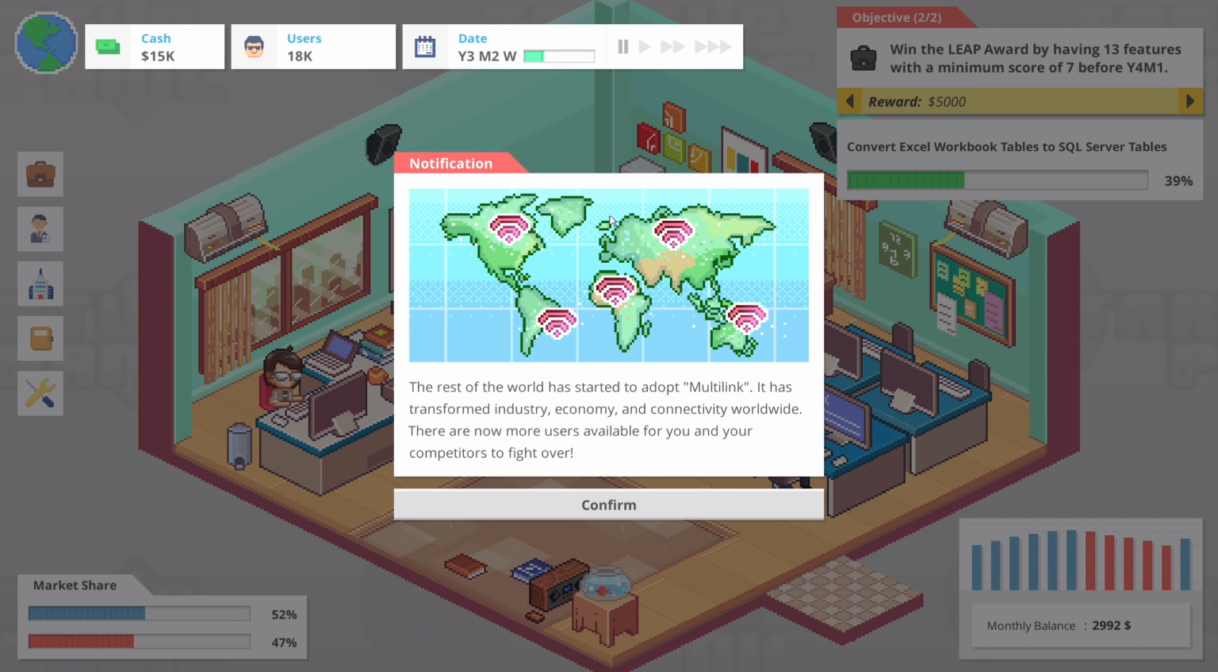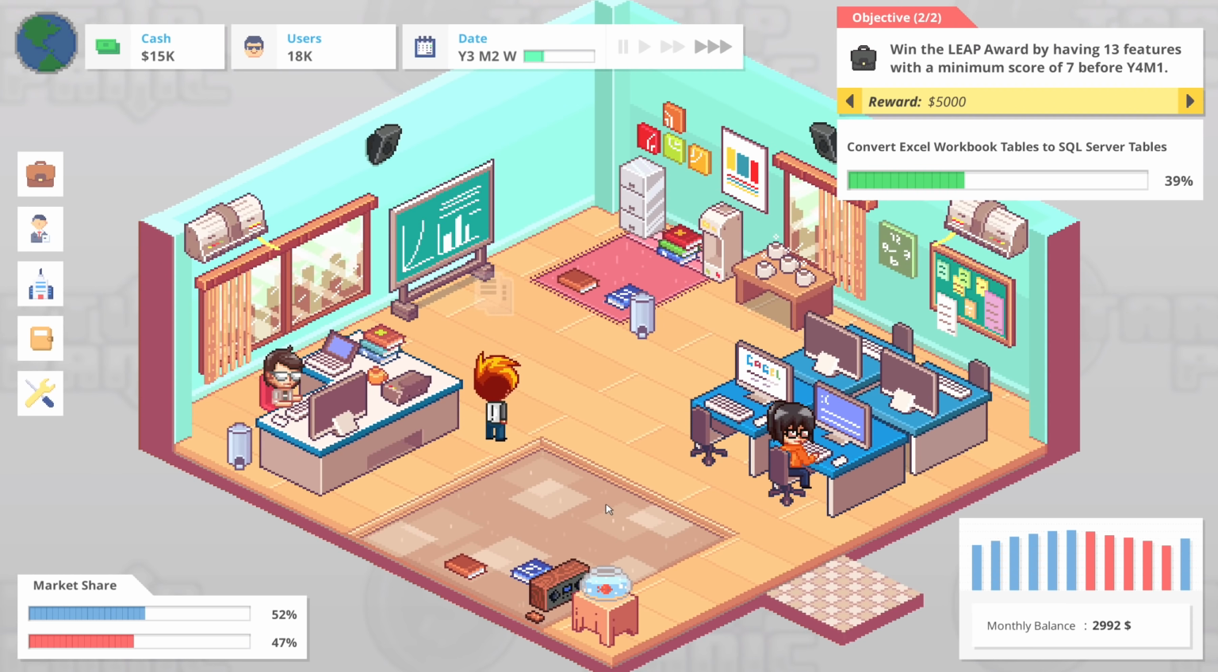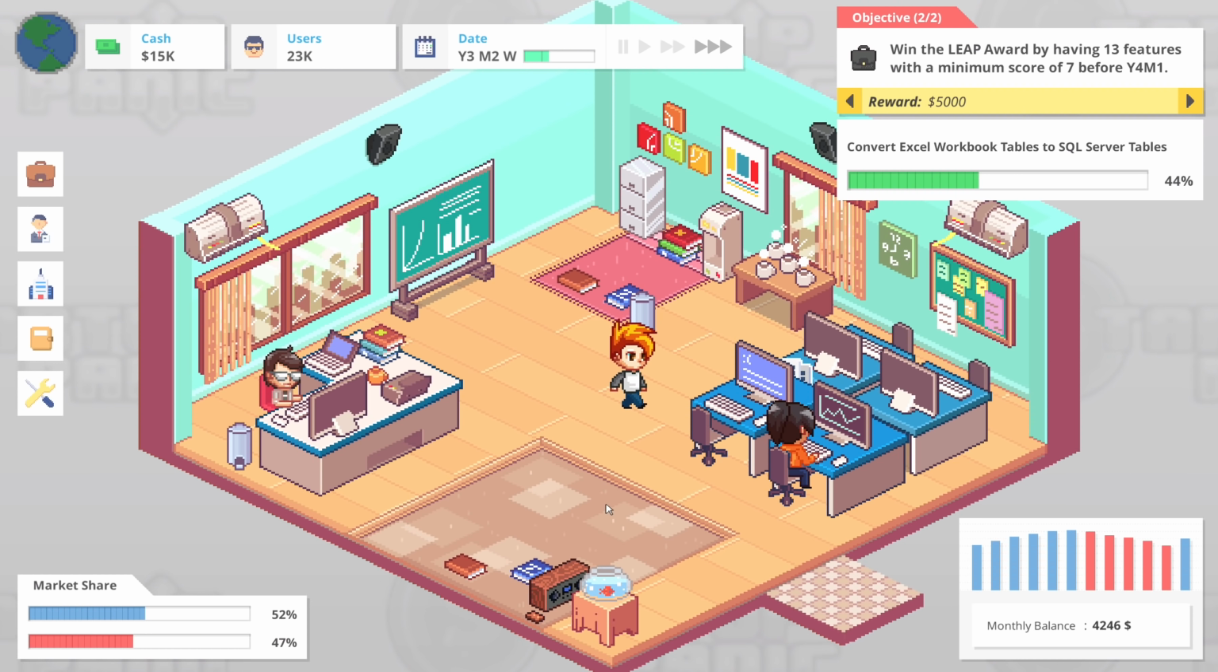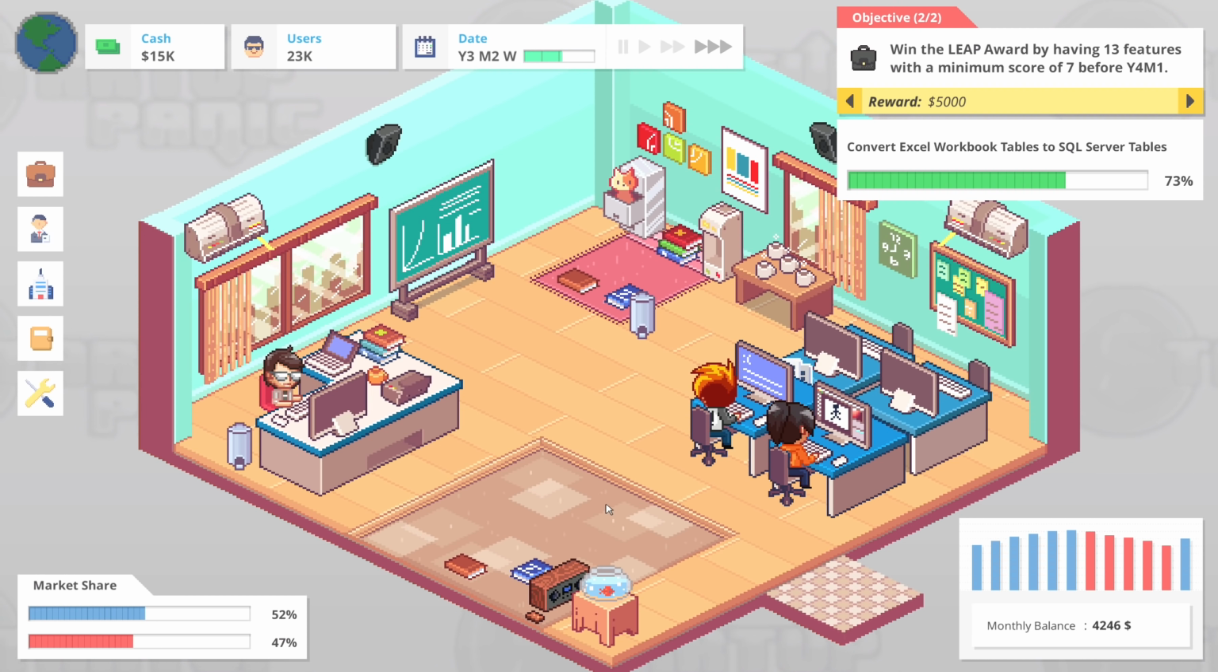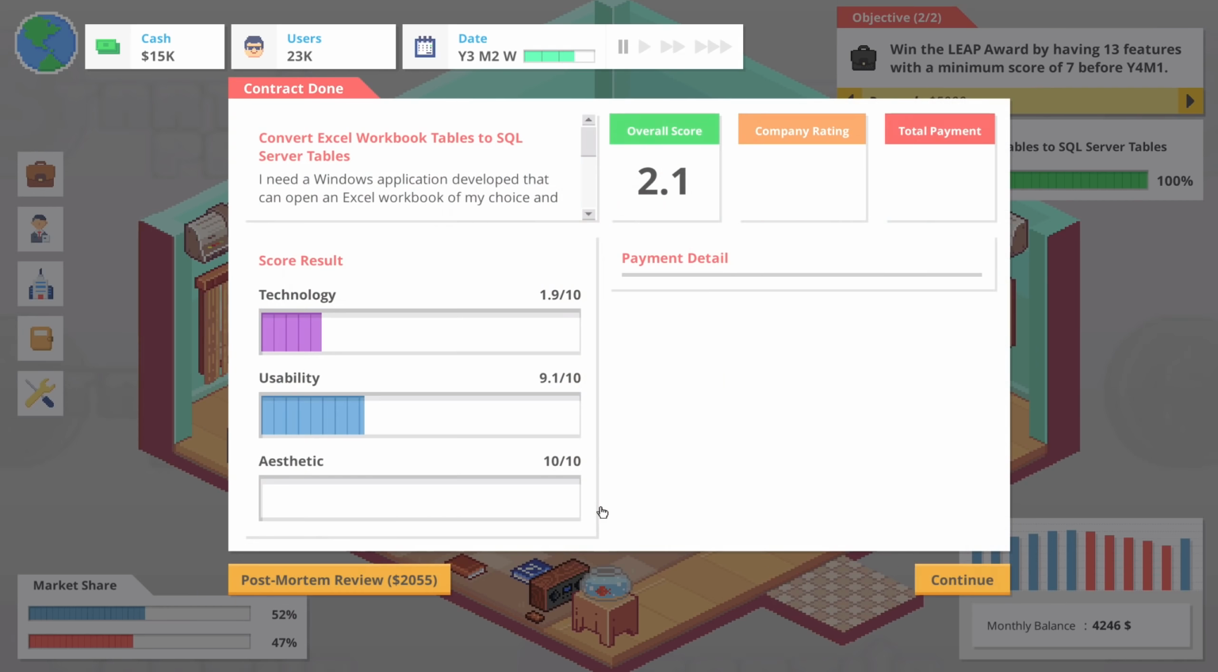The rest of the world has started to adopt multi-link. It has transformed industry, economy, and connectivity worldwide. There are now more users for me and my competitors to fight over. Okay. I kind of like that the game has this iterative way of giving you more users just as time goes by. That's kind of cool. I do kind of like that.